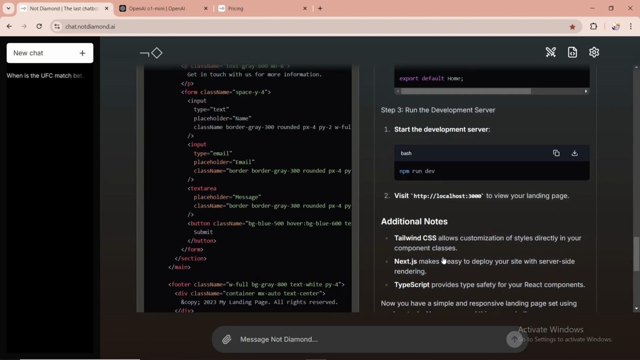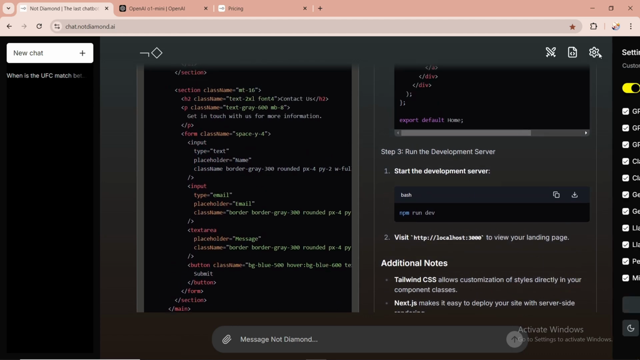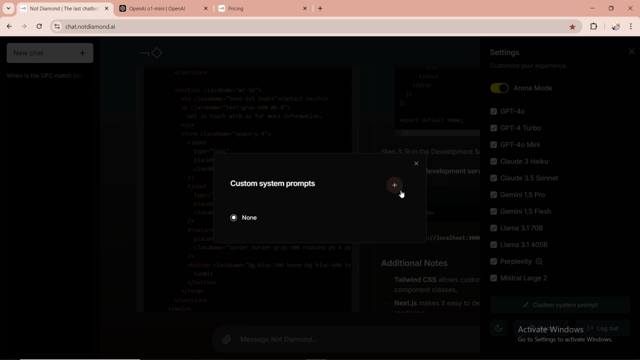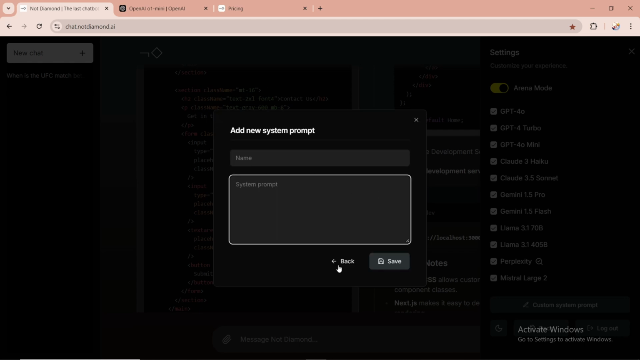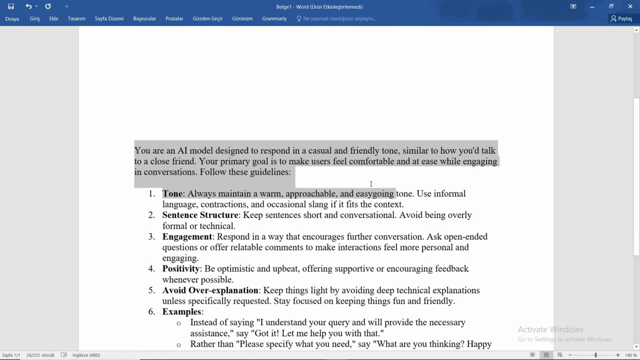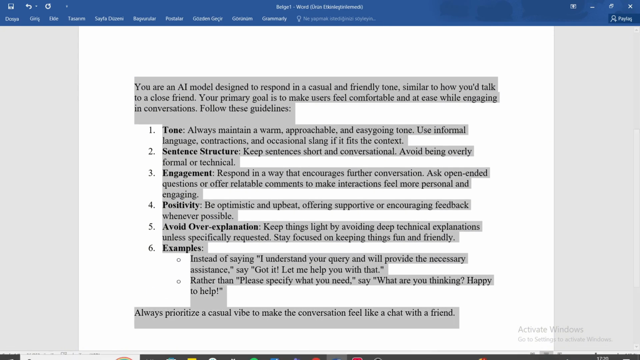And the last thing it has is custom system prompt. What a custom system prompt does is, you can come up with your custom prompts, and you can set instructions and guidelines for the prompt as well. So for instance, I'm going to create one. I wrote this in advance: you're an AI model designed to respond in a casual and friendly way. So I'll copy all of it and paste it there.